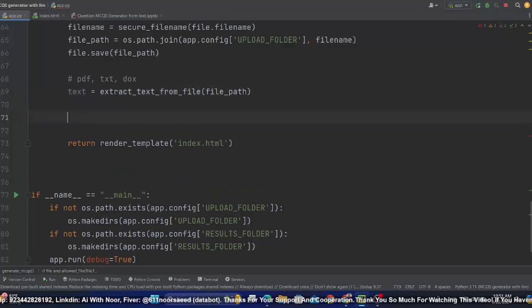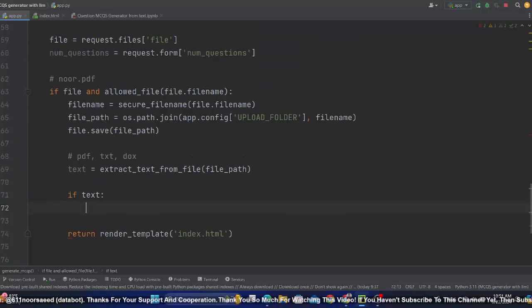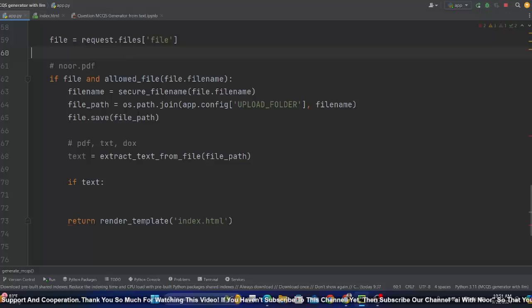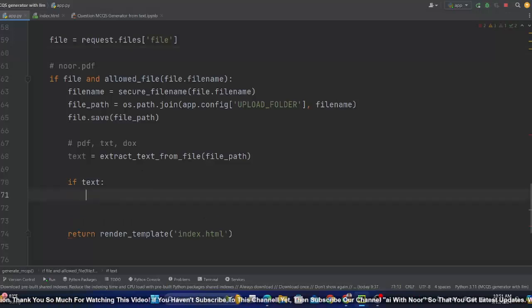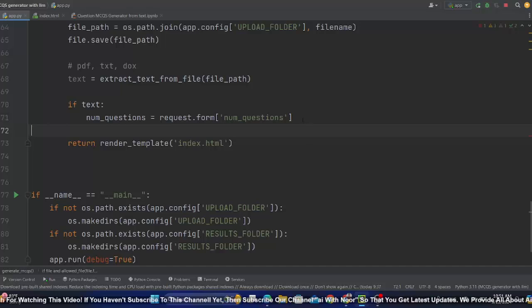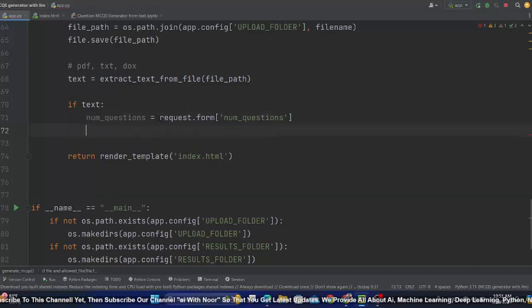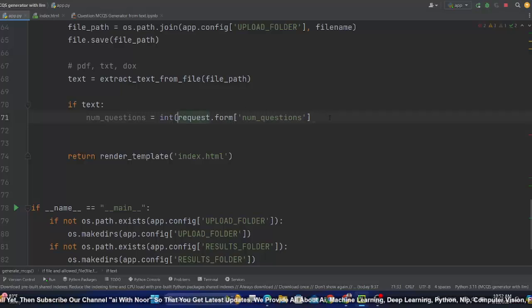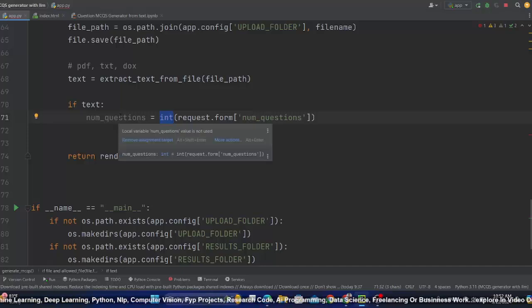So I will check if we get the text here, then this part, I'll cut this part from here. I don't need this part here. I can also set there, but I can also set here, no matter, it's same. First I will get, I'll also convert it to int. I already get the file and I also extracted the text. Now I'm checking if it is the text, then extract the number of question and store it in number of questions.